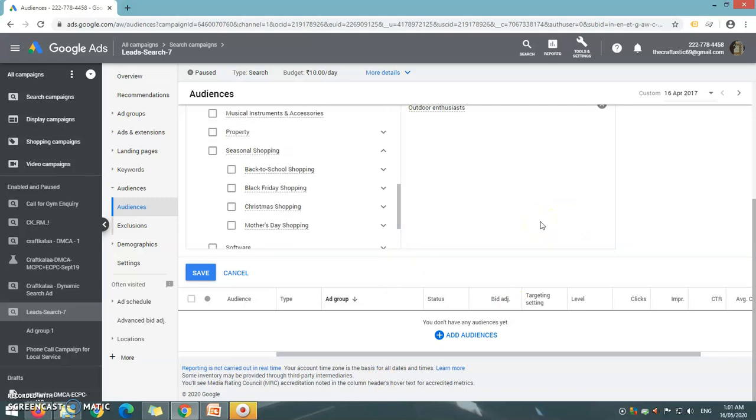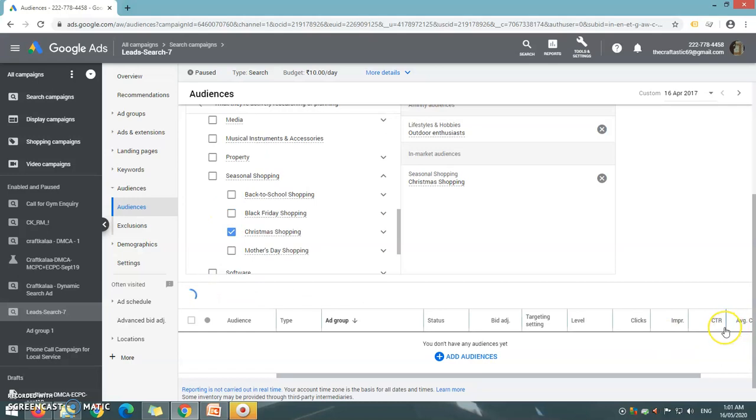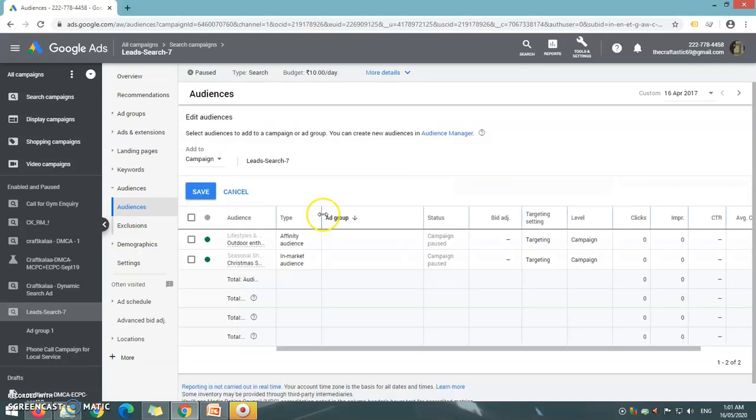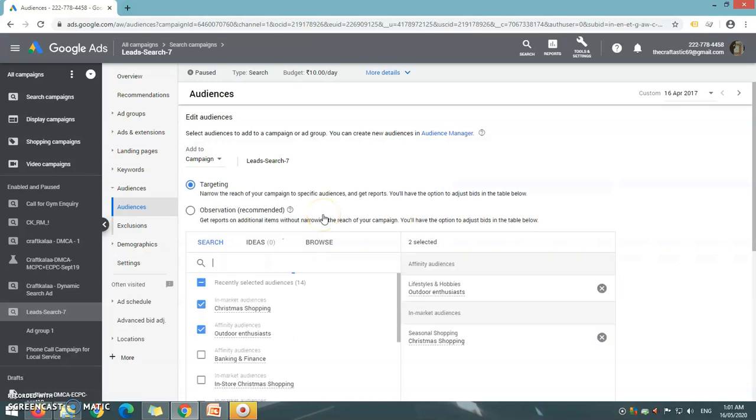Here I want to target people who are actively looking to purchase the product which I am offering on the occasion of the Christmas festival. So I'll select Christmas shopping and click save, and my audiences will be added. So it's very easy to add the audiences, but very important to select the right set of audiences.